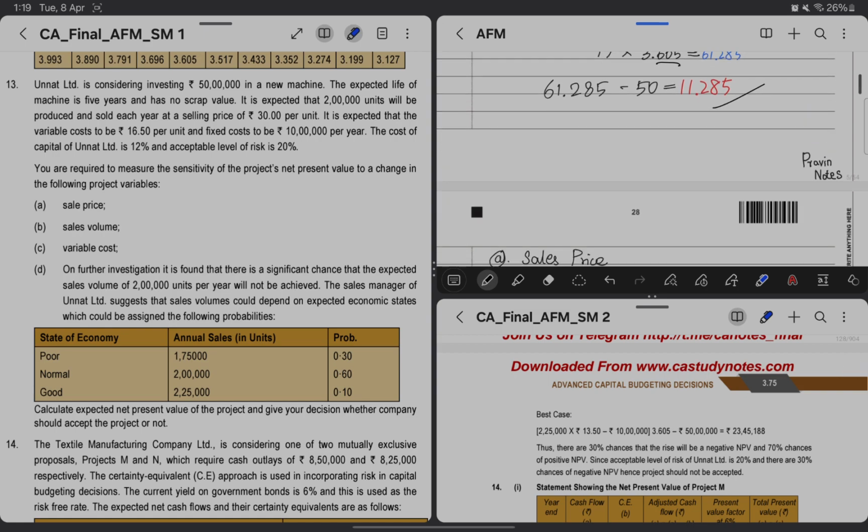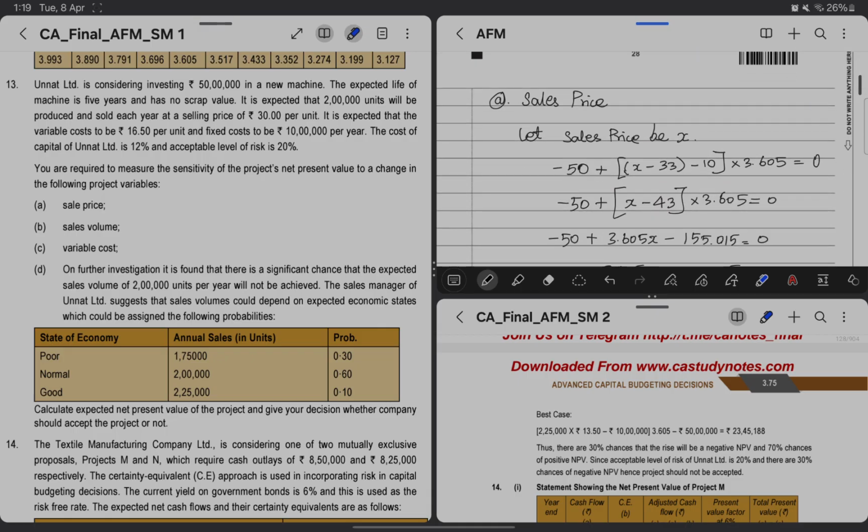Now keeping this base NPV, we have to calculate the sensitivities. Since they are asking for the sensitivity of the project's NPV to a change in the following parameters, we can go with the break-even approach.